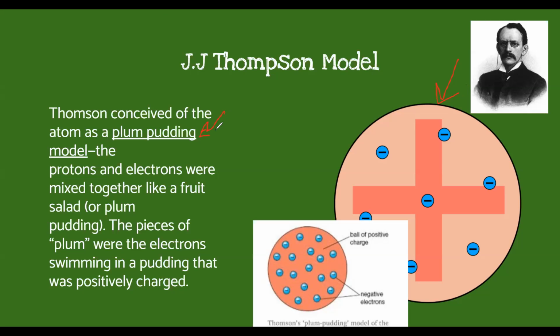And you guys know that elements are neutral, meaning they have 0 charge. So that is why we know that they have electrons, but we still haven't discovered the protons. So all he did was he said that everything, because it is neutral, must have a positive charge, but we don't know where it is, so it's just going to be all over the place. And then we're going to put our electrons, because we know there's electrons, scattered around it. So that is how we came up with this model. So we discovered the electrons, and now we have the plum pudding model. It's not the billiard ball model anymore.